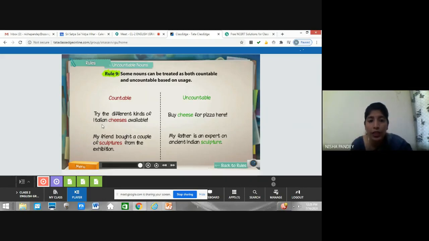So here they are saying cheese, same word here and here, but it's saying Italian cheese available, so Italian cheese can be counted here. It's a countable noun. But in buy cheese, it's common, not any specific cheese, so it's uncountable. For example, sculpture: a couple of sculptures from the exhibition, maybe a specific exhibition. So they can be treated as both countable as well as uncountable. My father is an expert on ancient Indian sculpture. Let's see more.